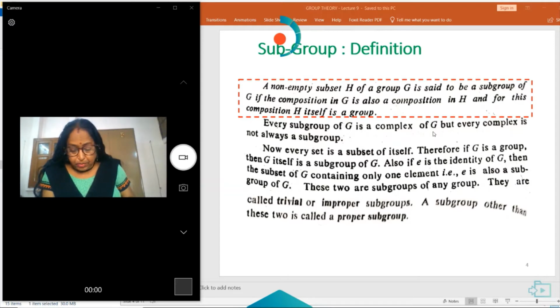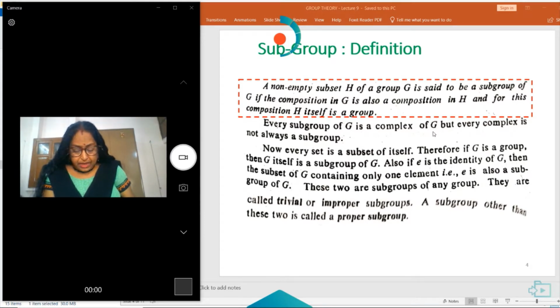And for this composition, H itself is a group. That is, H should also be a group with respect to the same operation, where H is a subset of G. Note that every subgroup of G is a complex, but every complex is not always a subgroup.